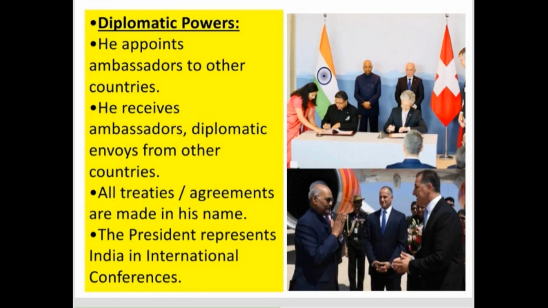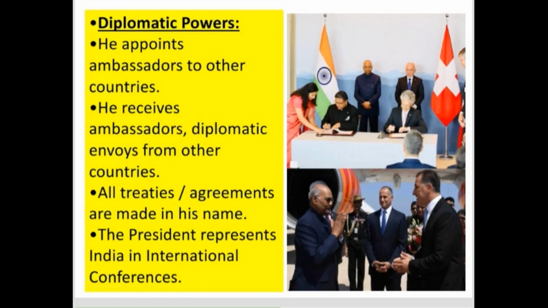See, diplomacy is nothing but being somebody who is very good at handling situations between two parties properly, so that it gets resolved or solved. So the President of India will act as a middle person between India and other countries, so that it helps to build a good relationship between both countries. So in such a process of executing powers, the President plays a very important role. So let us see what his diplomatic powers are.